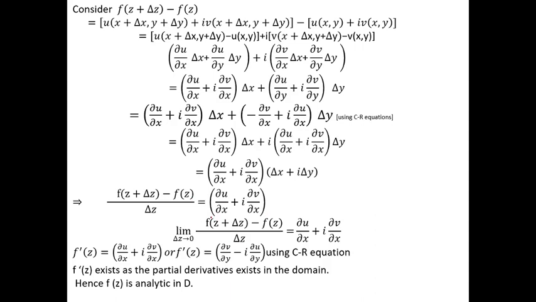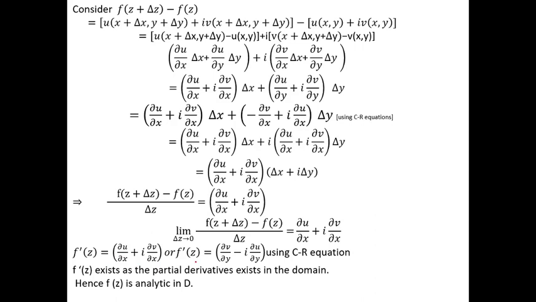Now this shows the differentiability definition. Therefore this can be written as f dash z. f dash z is equal to ∂u/∂x + i ∂v/∂x. Now this shows the formula of f dash z in the analytic function. Here f dash z can be written as u and v differentiated with respect to x variable. This can also be written with respect to y variable.